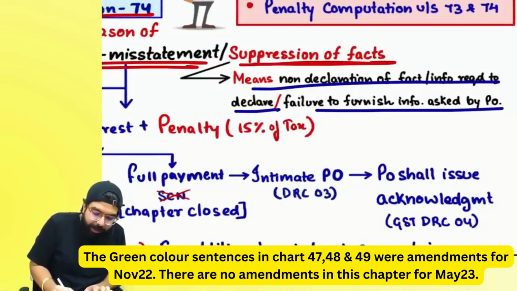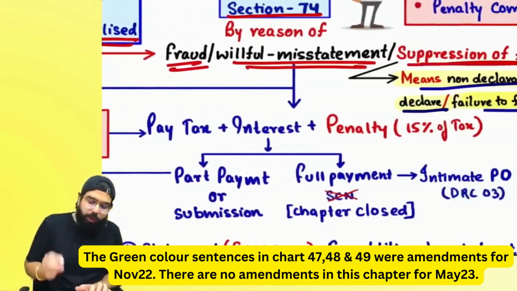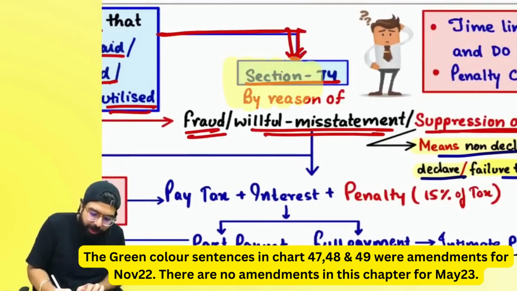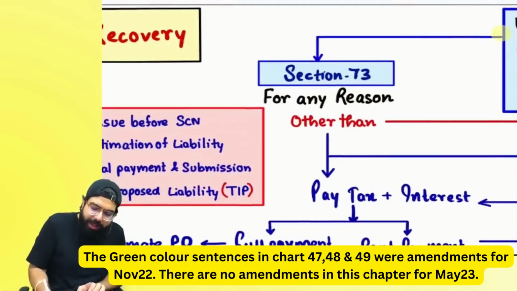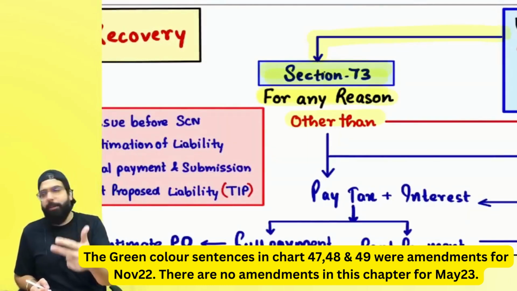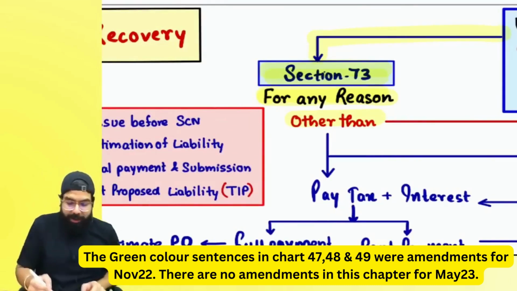Suppression of fact, what does it mean? Suppression means you don't declare some fact or information which you are required to declare, or failure to furnish information which is asked by the officer. Suppression always comes under section number 74. Sir, if there is any other demand order which is going to be raised for a reason other than fraud, willful misstatement, or suppression of fact, then proceedings under section number 73 will be initiated.